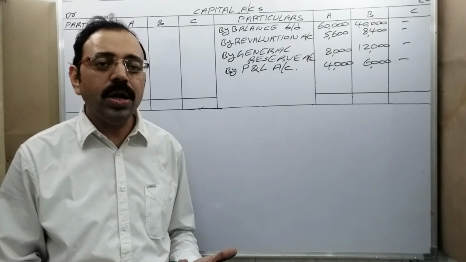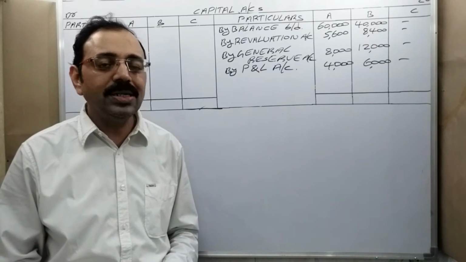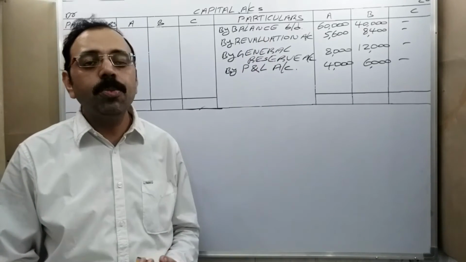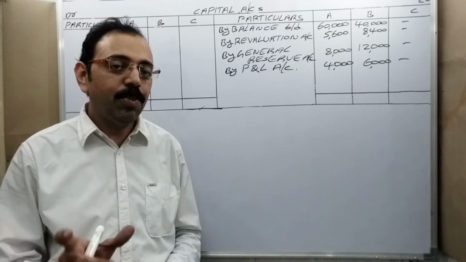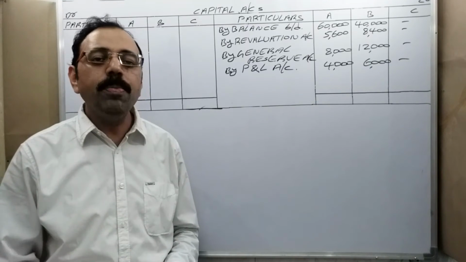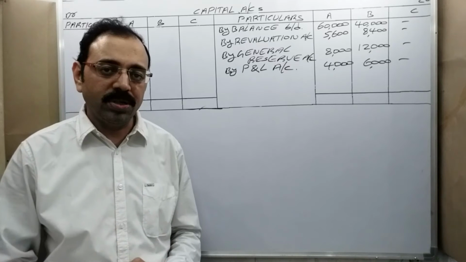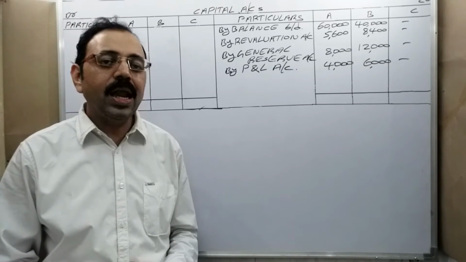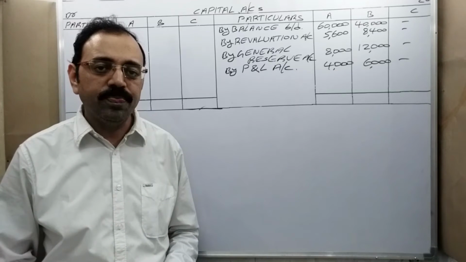Because goodwill means what? It is reputation. You cannot see it. You can say that Tata company is a reputed company, but tell me the amount for that reputation. It is a little difficult to tell. So many points we should consider for calculating goodwill amount. Therefore, there are three methods to calculate goodwill value.